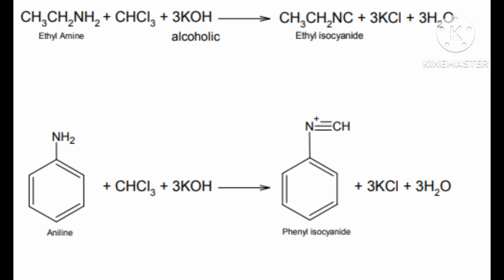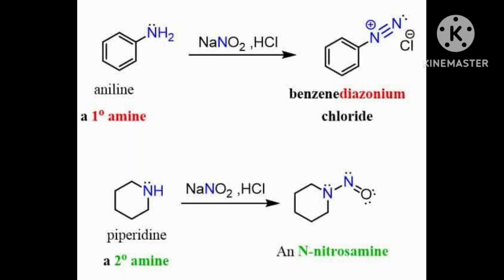Three classes of amines react differently with nitrous acid, which is prepared in situ, from a mineral acid and sodium nitrite.